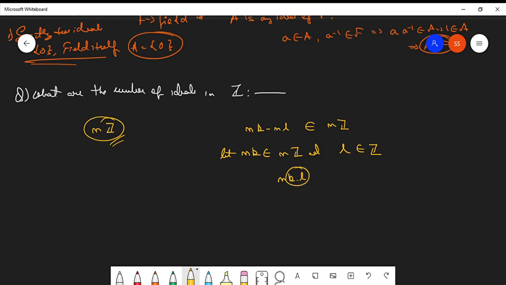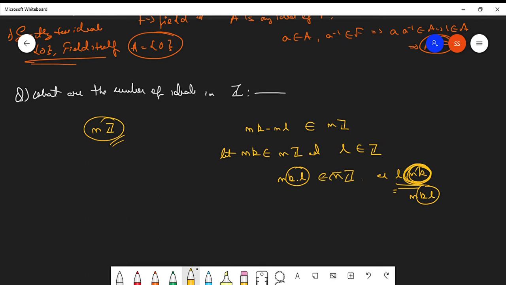kl will obviously be an integer because k is an integer, l is an integer. So nkl will belong to nZ. And what is l times nk? Z is a commutative ring, so this can be written as nk times l, obviously.